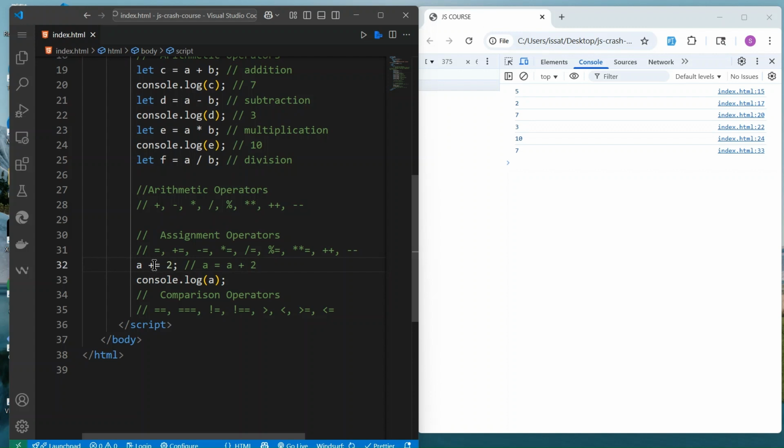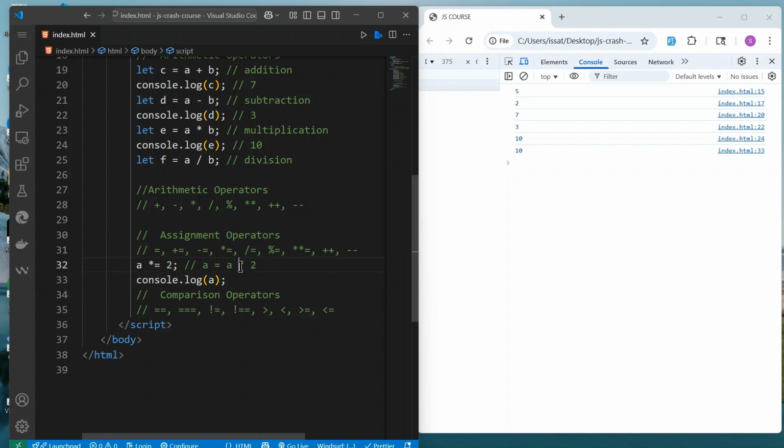We can also do minus, so that will be a minus 2. Instead of getting 7 or 5, we get 3. We can also do times, so that means a times 2. You guess the answer. You can do divide, you can do all of these.